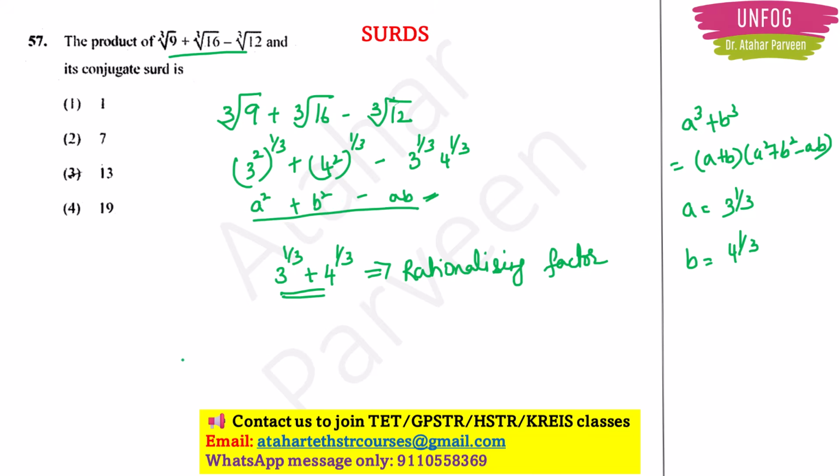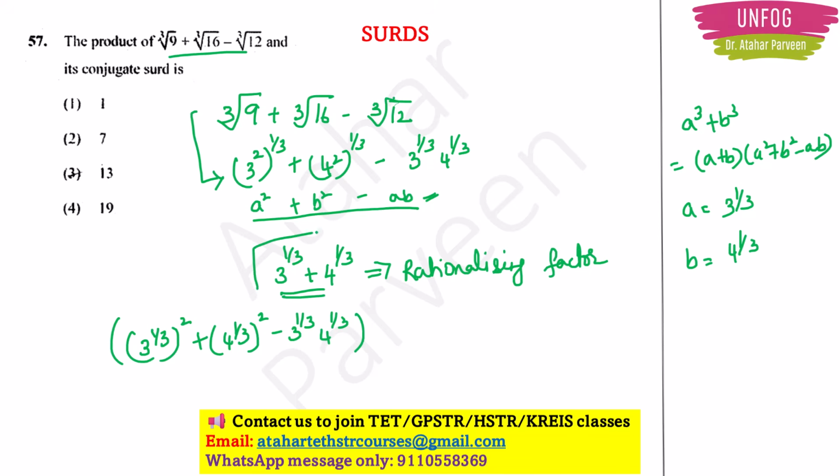This part, right? A square plus B square minus AB part. What is that? I will just rewrite like this. 3 to the 1 by 3 whole square plus 4 to the 1 by 3 whole square minus 3 to the 1 by 3, 4 to the 1 by 3. This is our question, which we have written in a simplified manner. With this, I have to multiply its conjugate. What is the conjugate? Just now I have found. It is 3 to the 1 by 3 plus 4 to the 1 by 3.